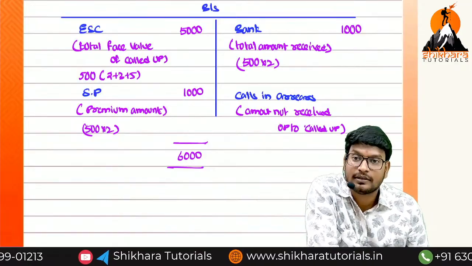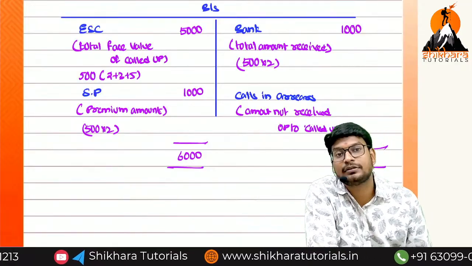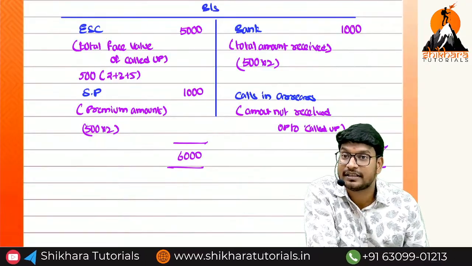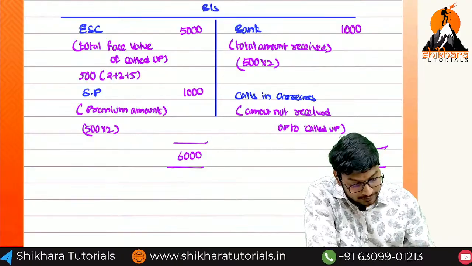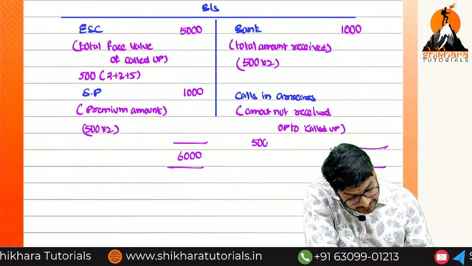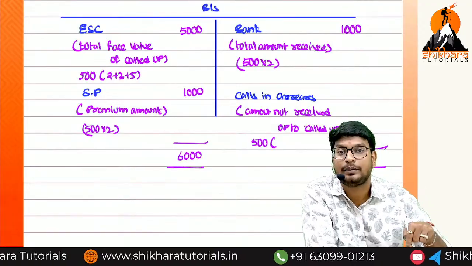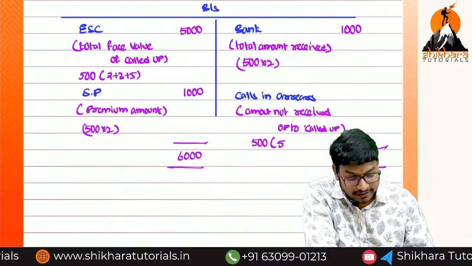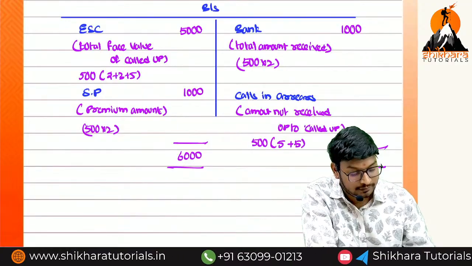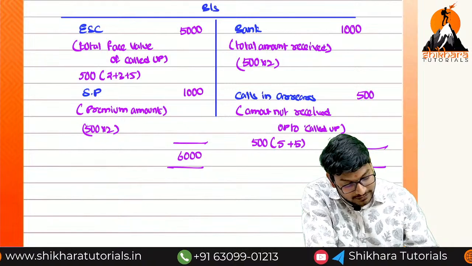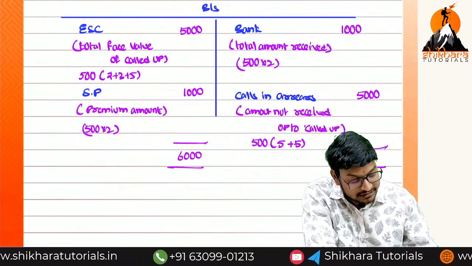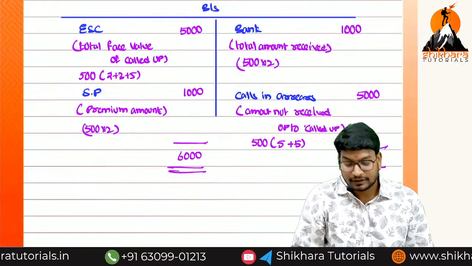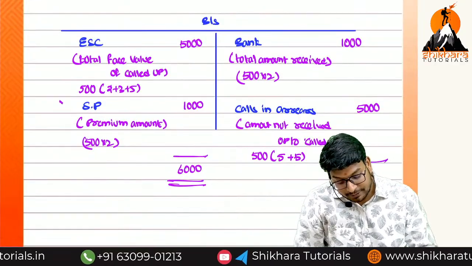What is the meaning of calls in arrears? Payment not received up to the called up. Whether it is a premium or a face value, it is not required. Are you getting the point? On 500 shares, we have received the application. We have not received the allotment and first call. Allotment 5, first call also 5. What is the total amount? 5,000. So is 6,000 sufficient or not sufficient? Sufficient. Now we are going to forfeit. So forfeiture, but we have received the securities premium, we have not received.